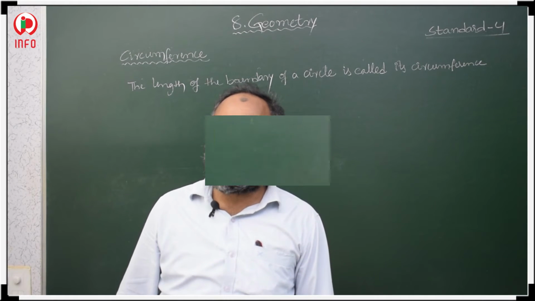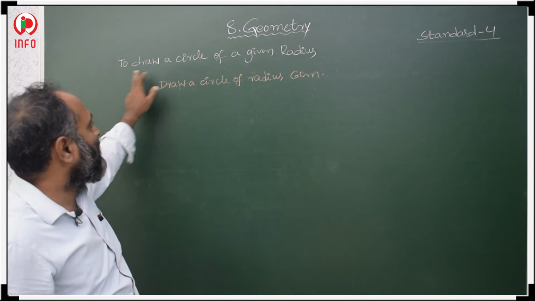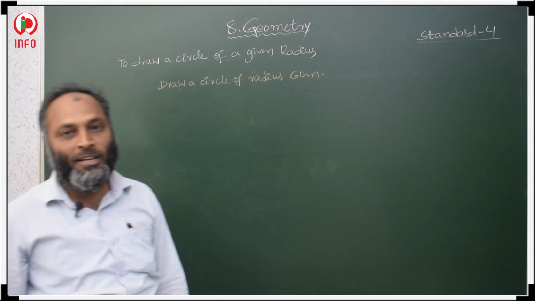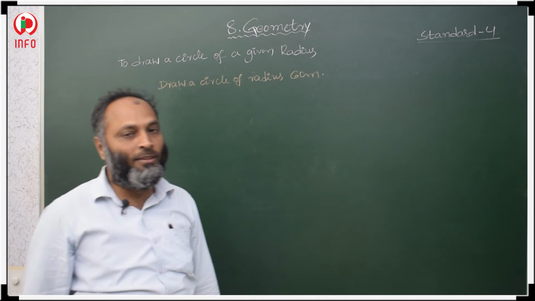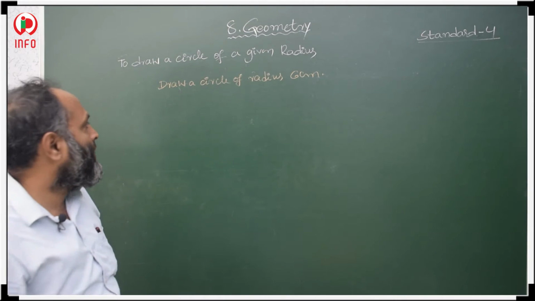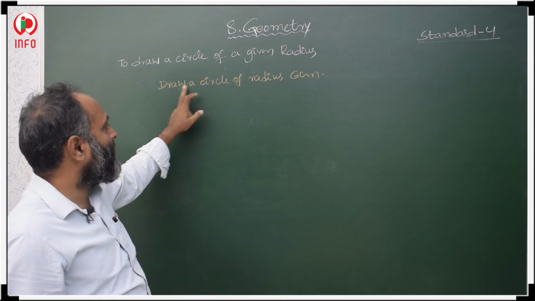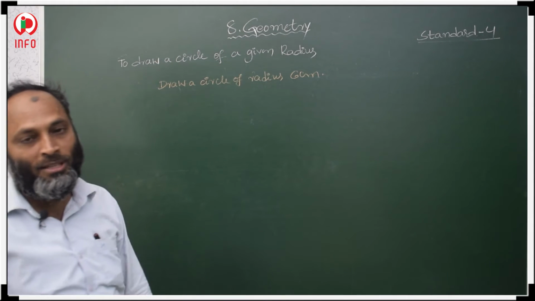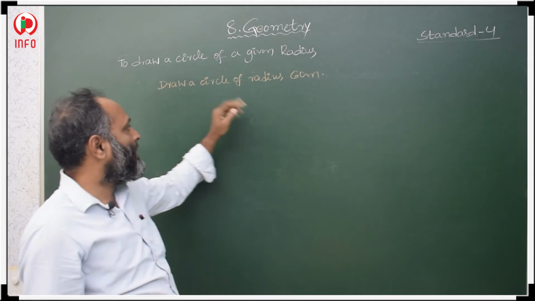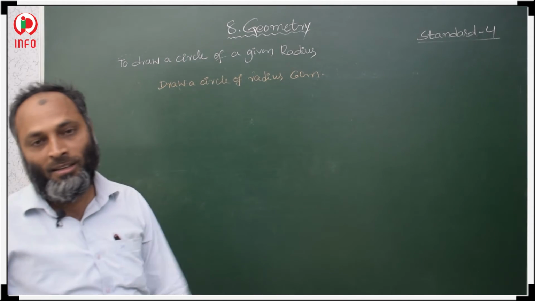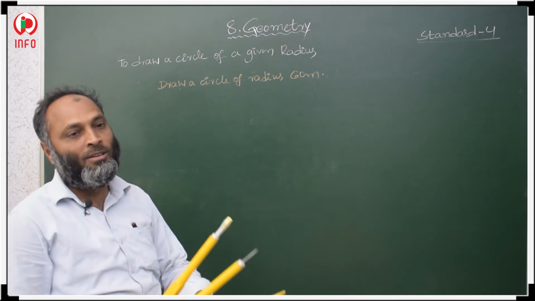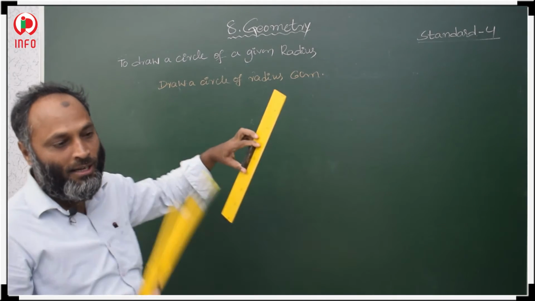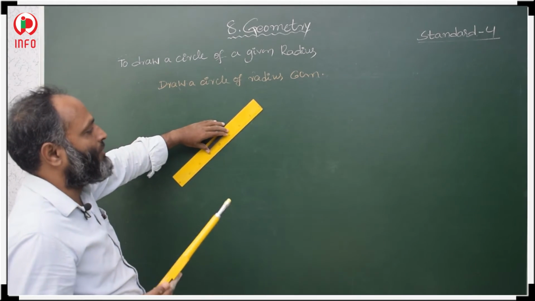Next concept. Now, to draw a circle of a given radius, how do we draw a circle? The question is: draw a circle of radius 6 centimeters. To draw a circle of whatever radius, you should take a ruler and a compass. These two you have to take first.